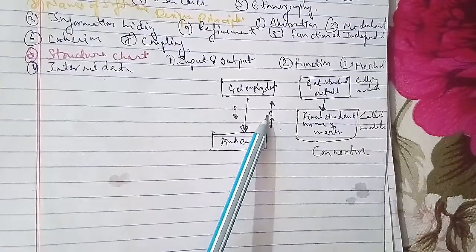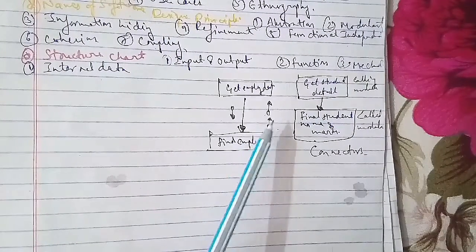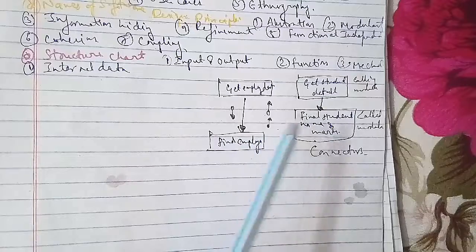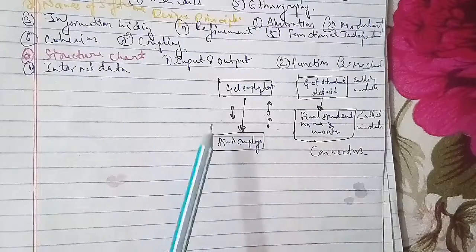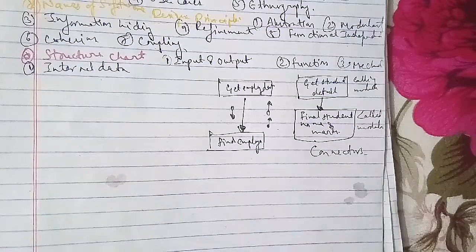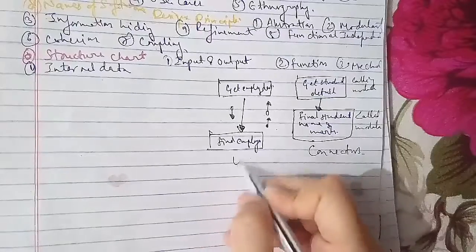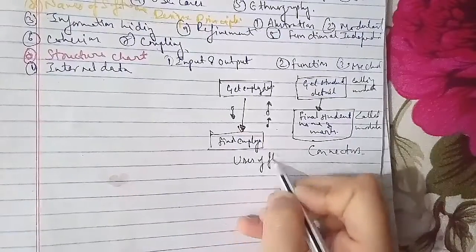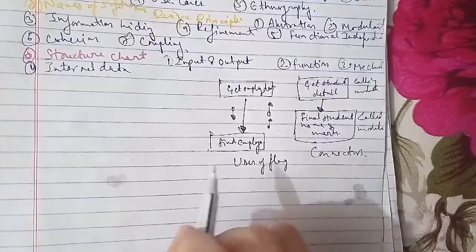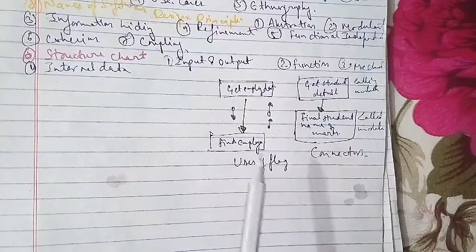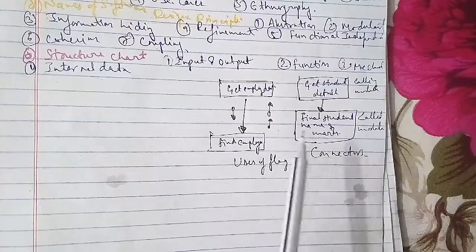The interactions and decisions on the structure chart are to be given here, with symbols showing the decisions as well as symbols showing the iterations. For example: get reservation detail, calculate the fare for the first class passenger, calculate the fare for the second class passenger, and print ticket. That is the process here, that is the interaction.